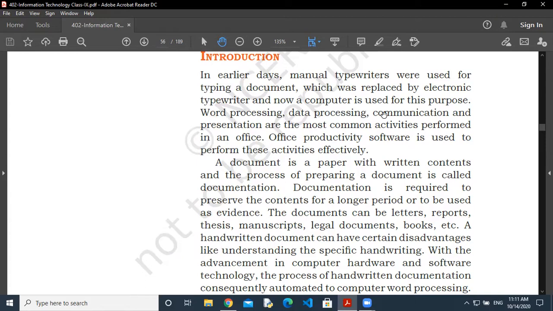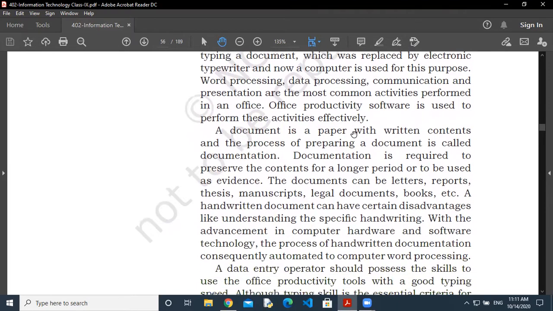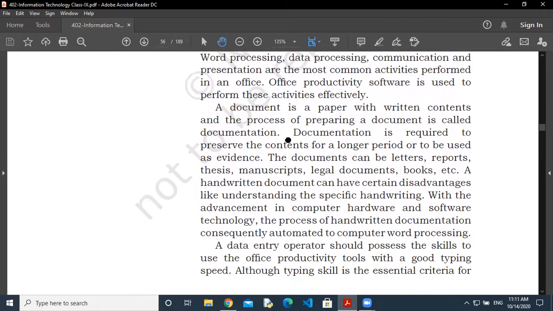Those software which provide the facility to do data processing in a proper way are known as word processing software. Some of the communication and presentation activities are what we do in an office. In every office, we have to work like word processing, data processing, communication, and presentation. All these activities can be done with the help of software in a proper way.